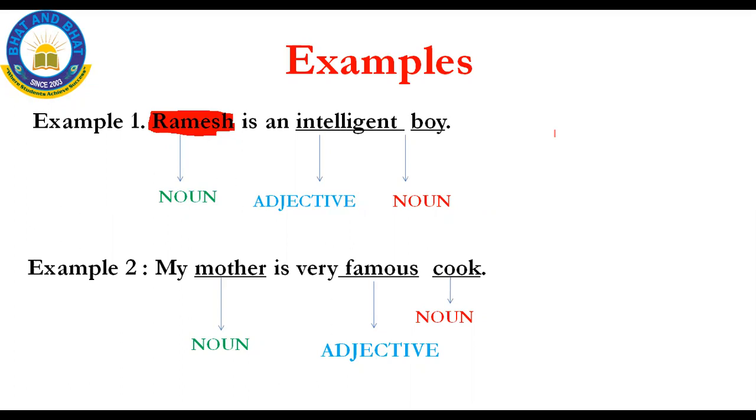Here, intelligent is nothing but the word which is describing Ramesh. And the second one, my mother is a famous cook. Again, it describes your mother. Adjective is the word which describes or classifies someone or something. It may be in the good way or it may be in the bad way. This is your definition of adjective and some examples.